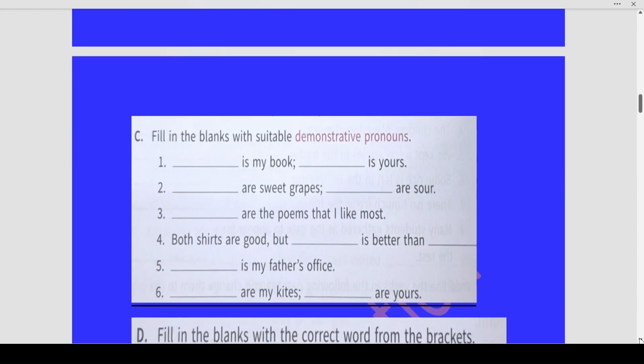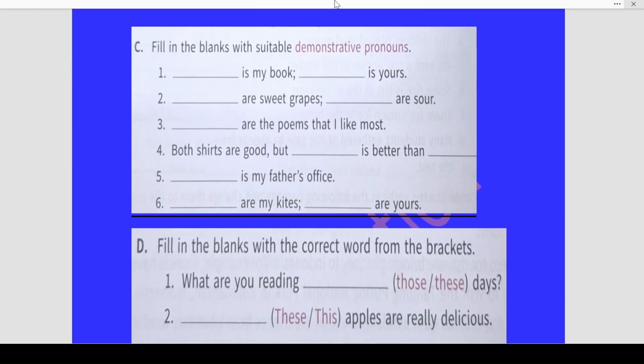Next, fill in the blanks with suitable demonstrative pronouns. Now, demonstrative pronouns are of 4 kinds: this, that, these, and those, which help us to point out whether the thing is near or far. This is my book, that is yours. Why? Because this book is near me and I can say that this is my book. That is yours because that is further away from me.